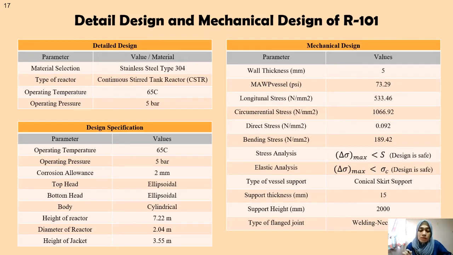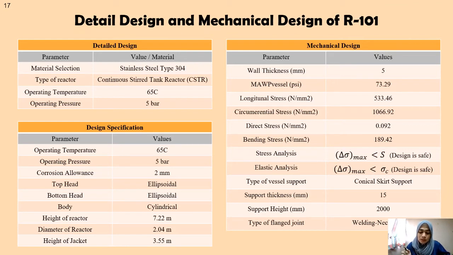The wall thickness is 5 mm with the corrosion allowance taken as 2 mm. After performing the stress analysis, the total maximum stress is lower than the design stress. This proves that the design is safe. Next, we did the elastic stability analysis, and after the calculation, the maximum value of compressive stress does not exceed the critical stress, and this gives the result of the analysis that this design is safe.